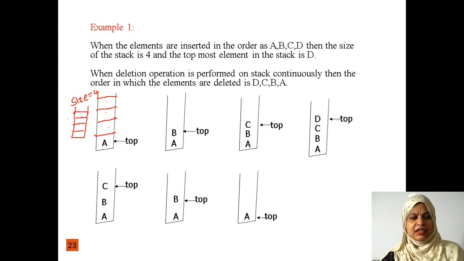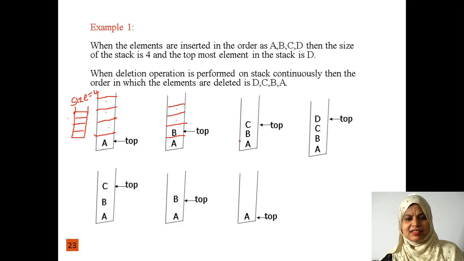Now how many locations are there? Now empty locations are two, one, two empty locations are there. Now I want to insert C into this stack, right? Again I have to check whether the stack is full or not. The stack has two empty memory locations, so we can insert C into this stack. Now what is our top element? Top element is C.